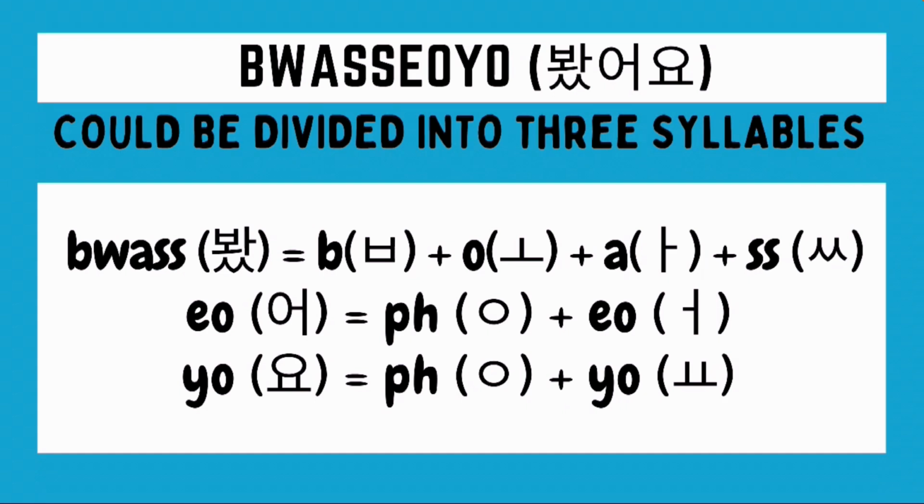For the second syllable o, we need to draw first a no sound ieung, followed by the o character. For the last syllable yo, we need to draw first a no sound ieung, followed by the yo character. And then we just have to combine the Hangul for each of these three syllables to form the Hangul of the word 봤어요.